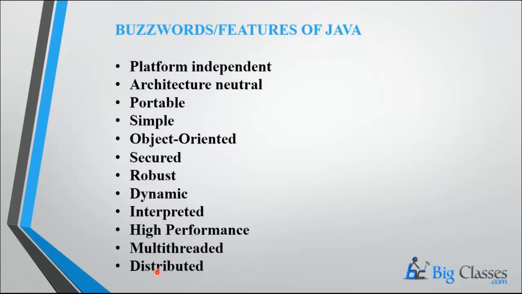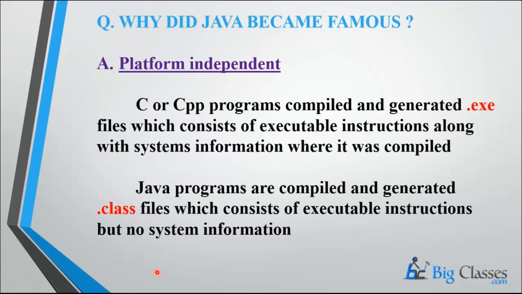Distributed means that using a Java program, you can access any resource in the world, whether it is a software or a platform or anything. That is the distributed nature. Now I will cover what exactly a platform is. Just observe what I mean by platform independent.